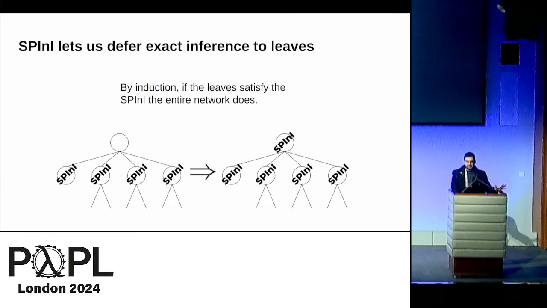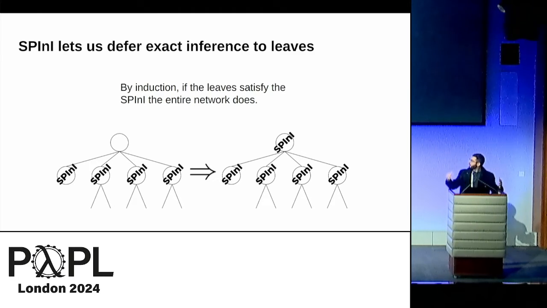Okay, the nice thing about sum product networks is that they have this property that if the children of a node satisfy the SPINI interface, the node itself will satisfy the SPINI interface. And this is because conditioning, sampling, density evaluation, etc., in a mixture and a product reduces to the corresponding operation on the mixture components or the product factors. And so this allows us to see that by induction, if the leaf nodes of some product network satisfy this interface, the entire tree will satisfy the interface.